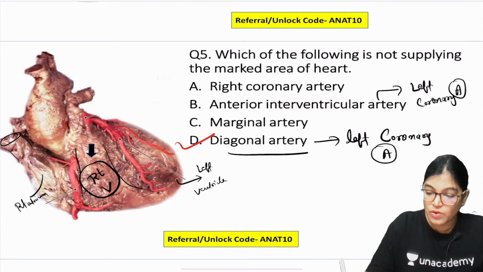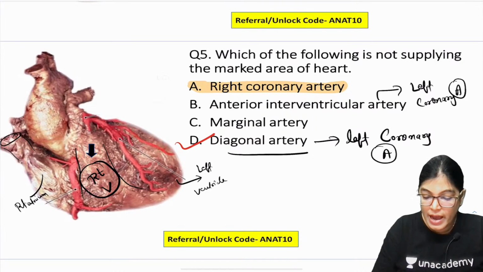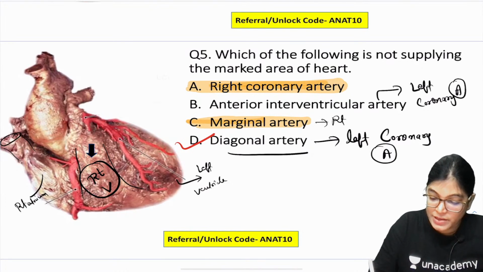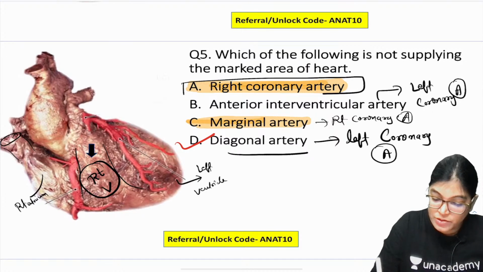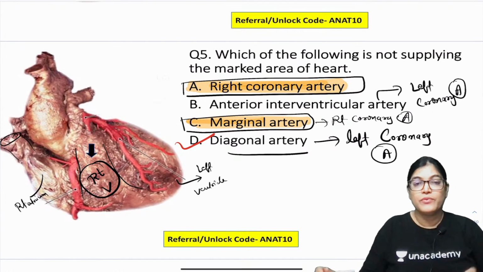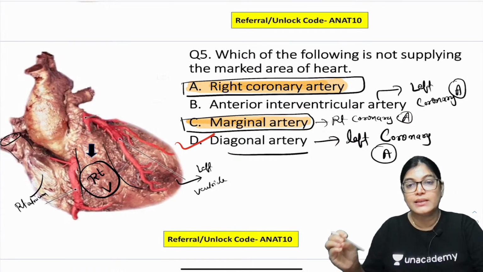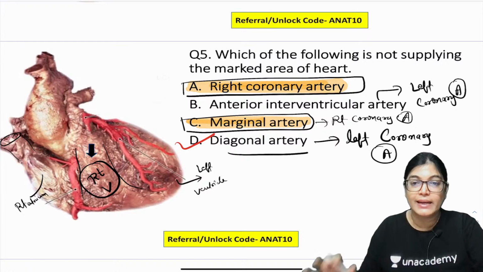We have no doubt about the right coronary artery, and we have no doubt about the marginal artery, because the marginal artery is a branch of the right coronary artery. So these two arteries are definitely giving blood supply to the right ventricle. We have two coronary arteries, the right coronary artery and the left coronary artery. The right ventricle will definitely get blood supply from the right coronary artery and its branch, the marginal artery.